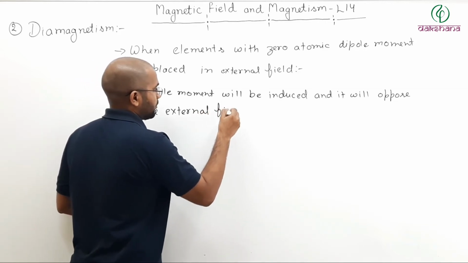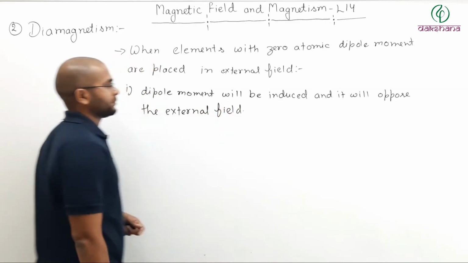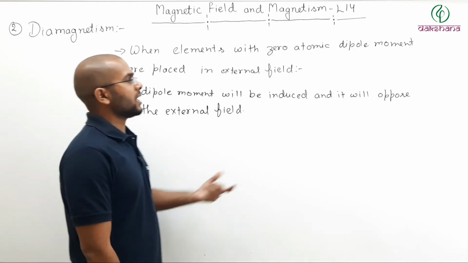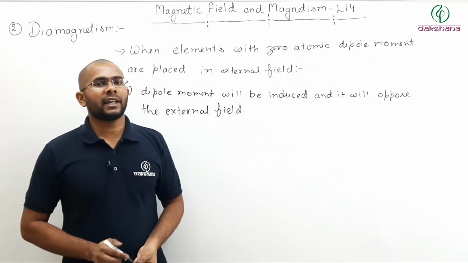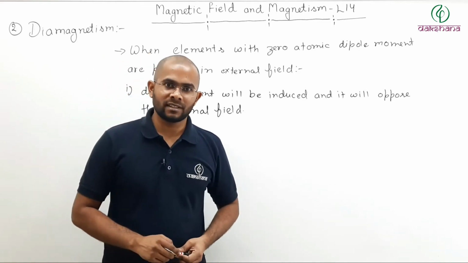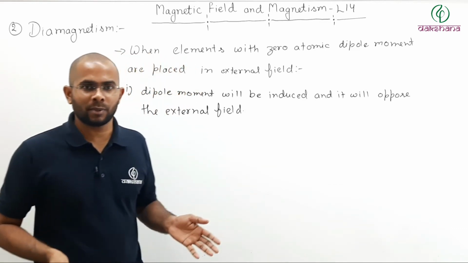Remember, the induced dipole moment always opposes the cause. What is the cause? The external field. Since there is no atomic dipole moment of its own, there will be no alignment of atomic dipoles.